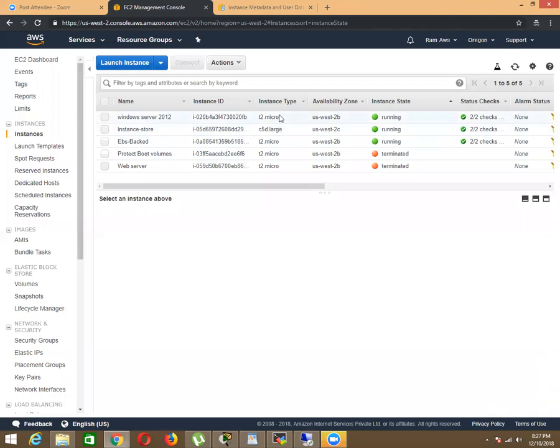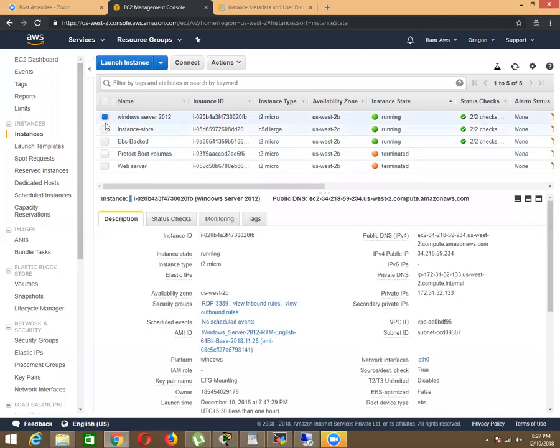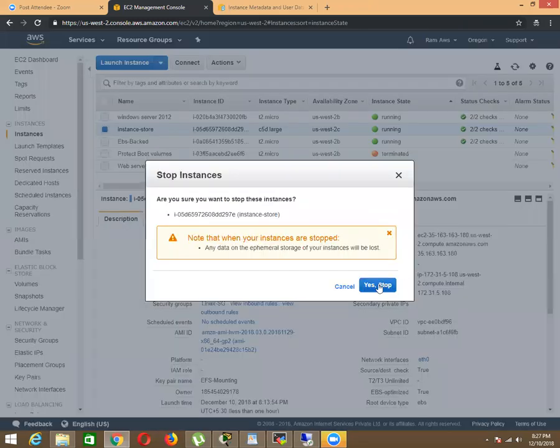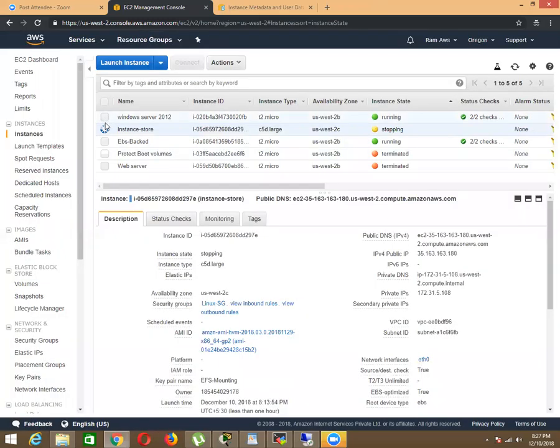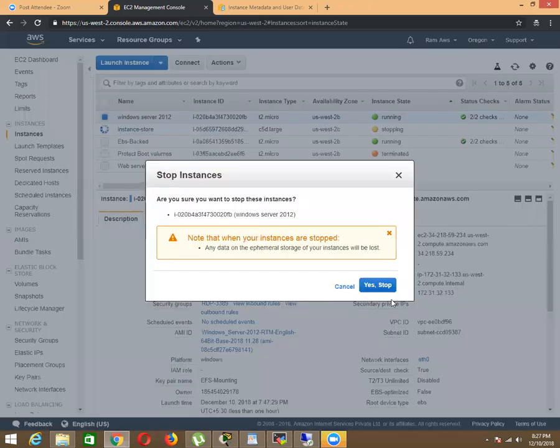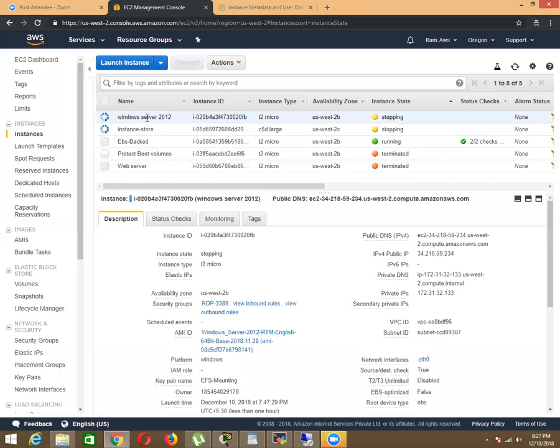It's very easy to change, but this thing costs more. So first, based on your requirement, you have to select it. Again, I need to stop the instance.